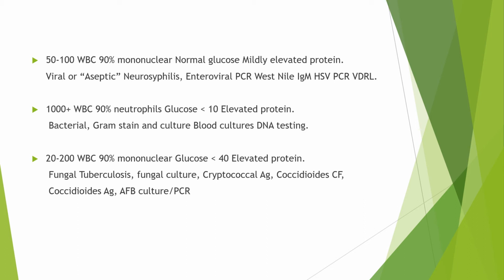If the WBC is 20 to 200 and 90% are mononuclear, for example lymphocytes, and glucose is less than 40 milligram with elevated protein, then there may be fungal infections or tuberculosis, so fungal cultures should be done, cryptococcal antigen, coccidioides CF and coccidioides antigens, and AFB culture and PCR should be done for Mycobacterium tuberculosis.